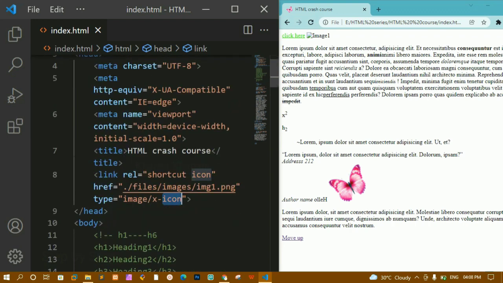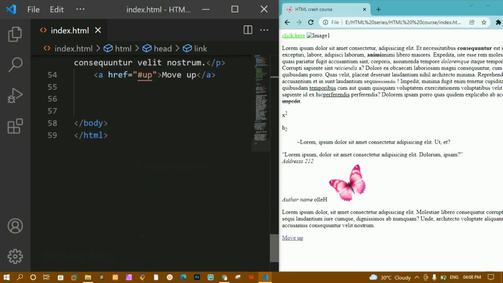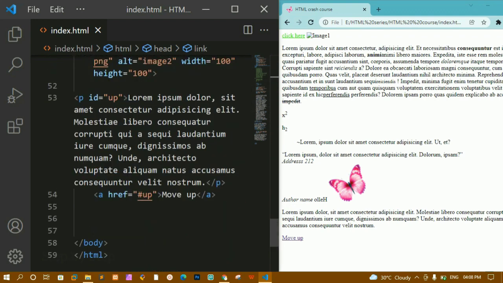And inside that we are just having this icon. The type is equal to image/x-icon. Okay, this is how we are going to create a favicon. We are having multiple sites which generate favicons. You just have to search for favicon generator, and you will find multiple sites to generate a favicon. Either you can create a favicon using Photoshop or whichever photo editor you use, or you can just create it from Google. There are plenty of websites which generate favicons.